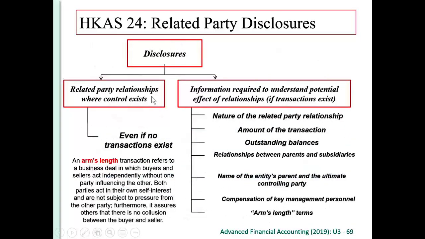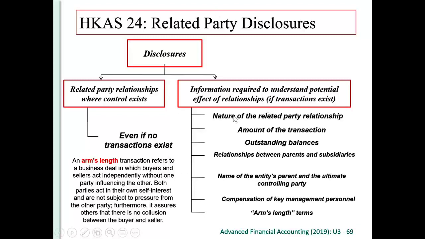So we have to disclose about the related party, right? So you have to disclose on the related party relationship. Even if there's no transaction, still you have to disclose about the related party relationship, even if there's no transaction. Why do we have to disclose about the related party? Because we want to know whether your transaction has been made at an arm's length transaction or not.